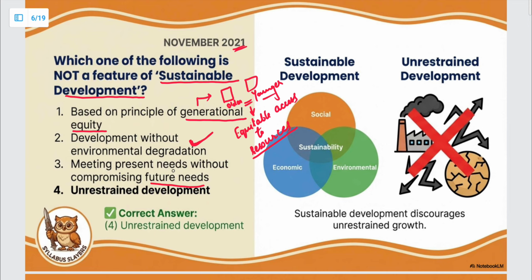This is also a very generic statement and this is a feature of sustainable development. Next is unrestrained development. So this is wrong. Unrestrained means anything without thinking, development just keeps happening. So that is not a feature of sustainable development. So the answer for this is the fourth option.